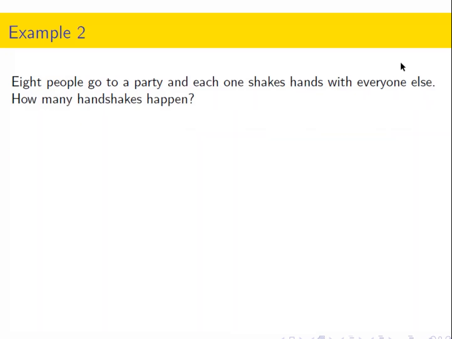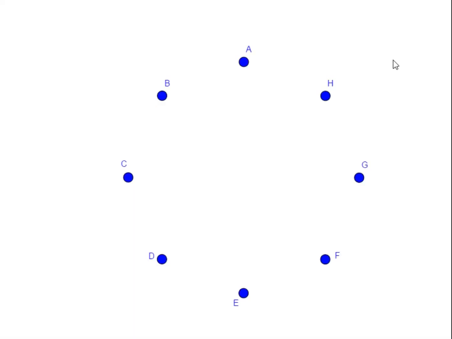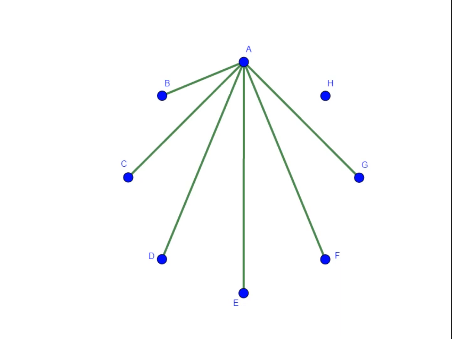Okay, what about the same 8 people at the party, but now before they eat dinner, they're all going to shake hands with everyone else? How many handshakes happen? Let's take a look at another animation. So the idea is that we're going to start with person A and have him or her shake hands with every other person. Okay, so there are 8 people, and the first person is going to shake hands with 7 other people. 1, 2, 3, 4, 5, 6, 7.